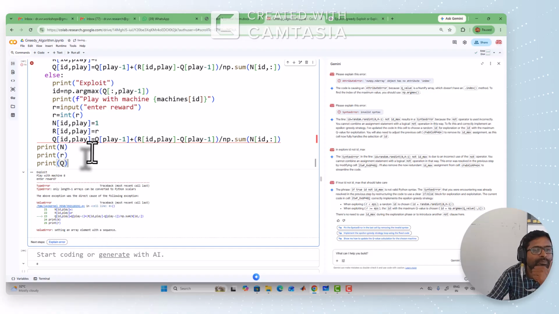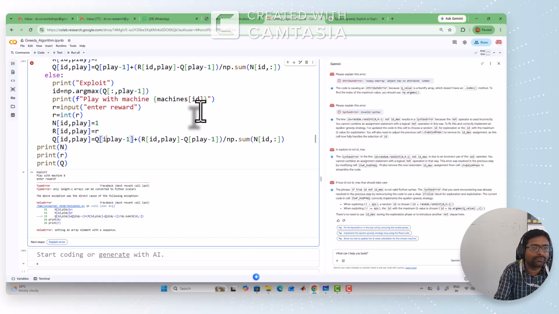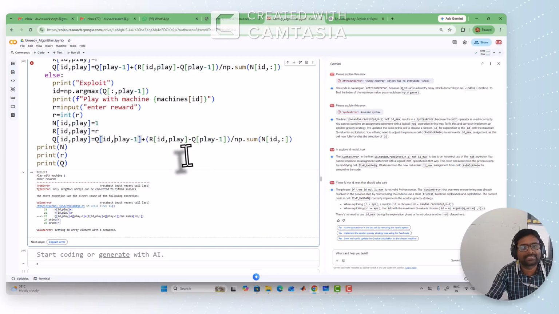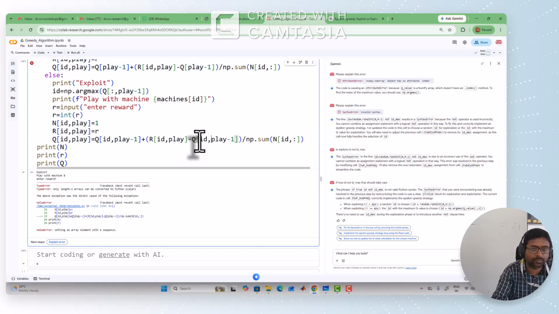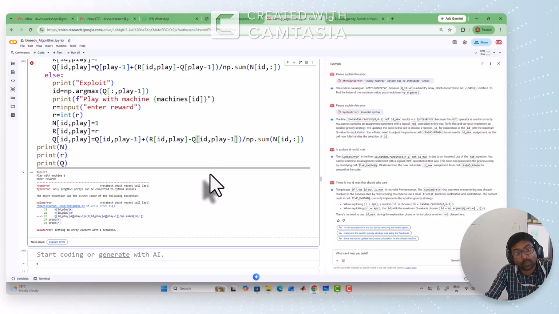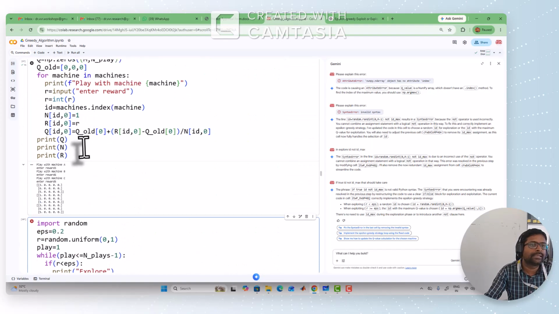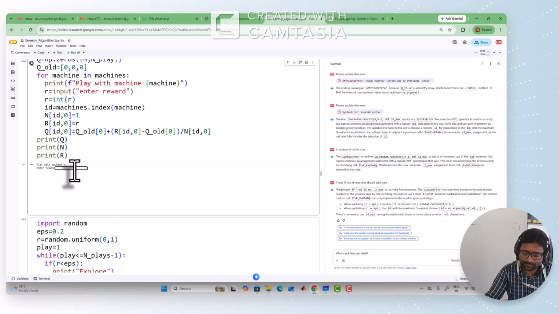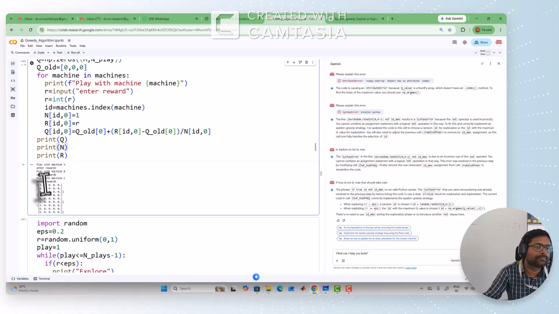Queue of ID, play minus 1. For the corresponding machine we have to consider the estimated reward value. We take the previous estimated reward value for the corresponding machine. That ID you have to pass. So once again we will start from here. So reward of the machine like 3, 6, 5. It's updated.